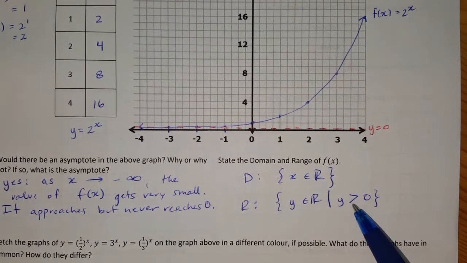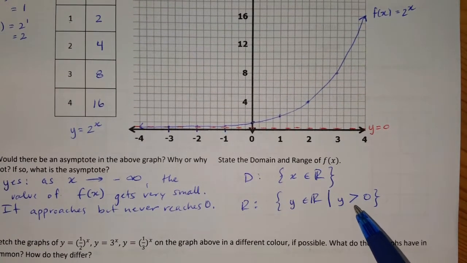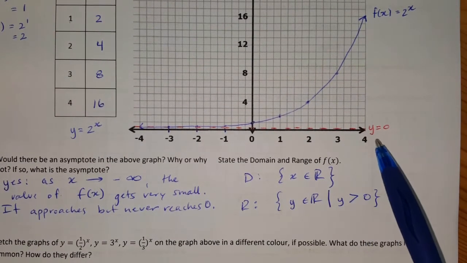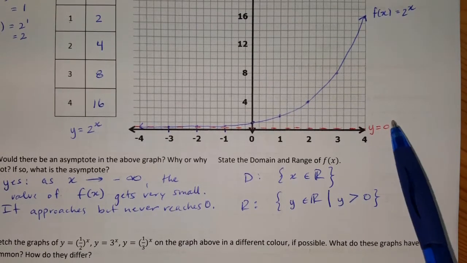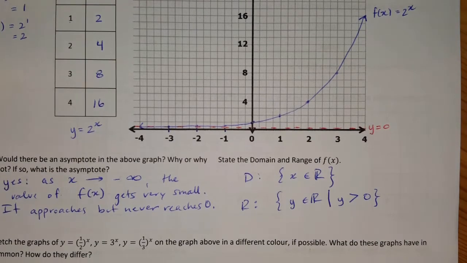Note, I say greater than and not greater than or equal to 0 because, as we said right here, the graph will never achieve 0. It approaches 0, but never achieves it.